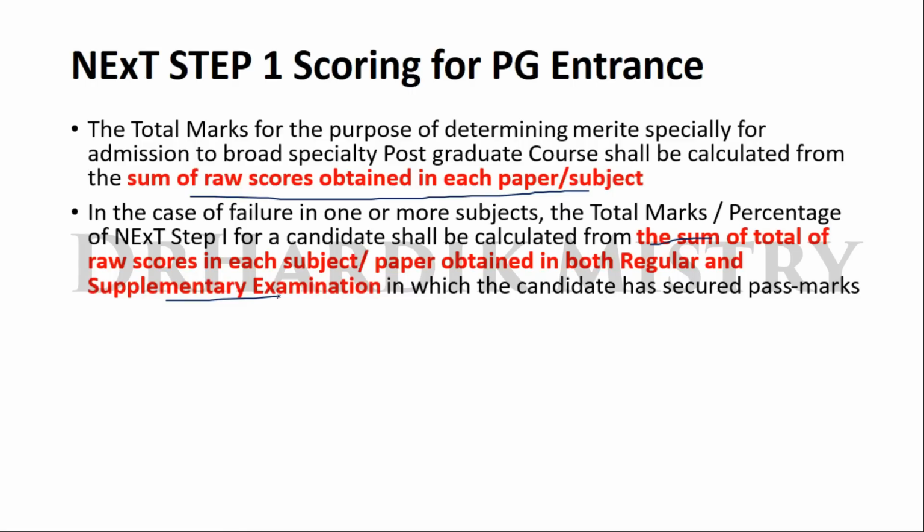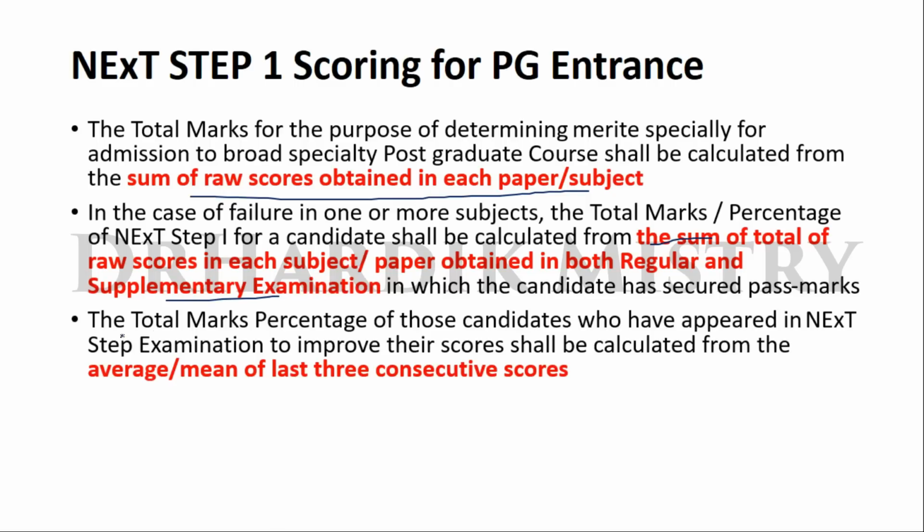That means, for example, if you failed in NExT Step 1 and you appear for the supplementary examination, and in the supplementary examination you have scored the passing marks, then this examination score will be taken as the PG entrance score or the merit score.